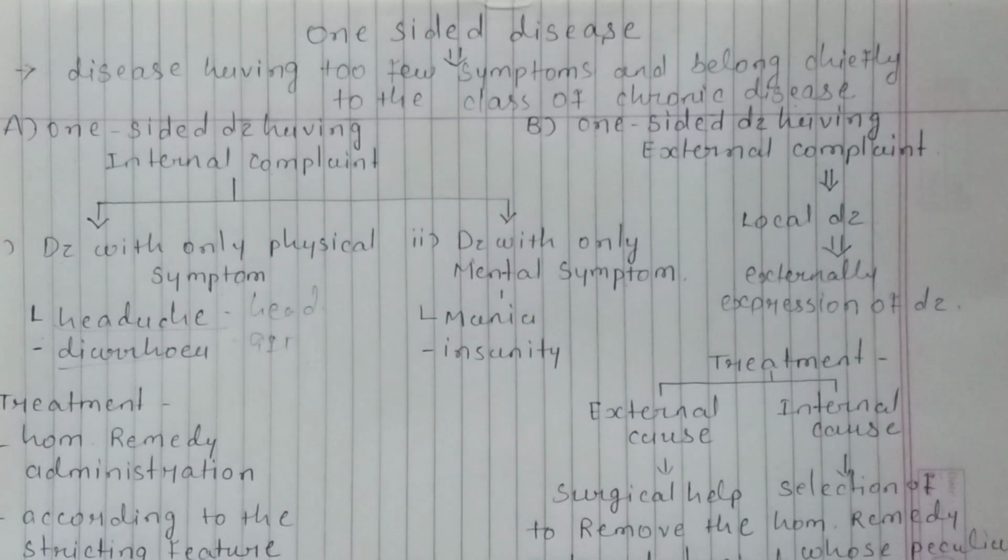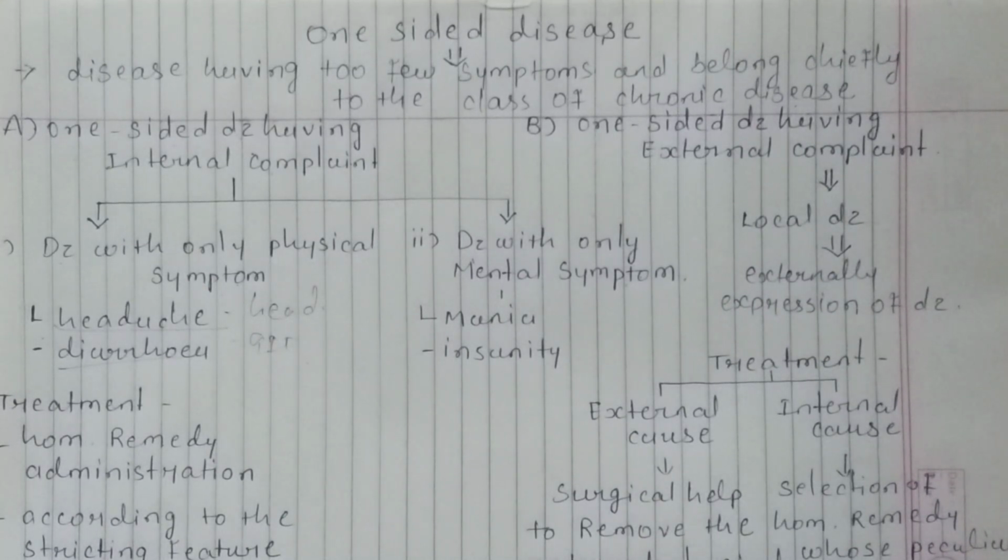The one-sided disease is so termed because it displays only one or two principal symptoms which obscure almost all others. It displays only one or two striking features, not a number of symptoms. That is called a one-sided disease. These diseases obscure, meaning make unclear, almost all others, because all the other diseases have a large number of symptoms.